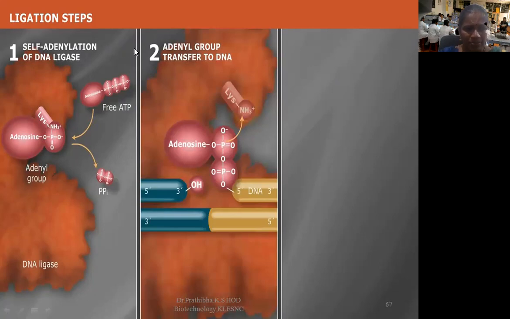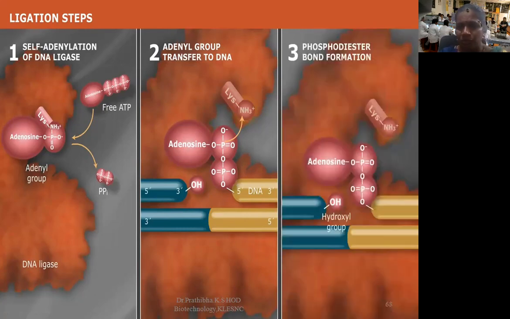In the second step, the adenyl group is transferred to DNA, to the 5' end of the DNA molecule. The adenosine monophosphate moiety activates the phosphate group at the 5' end of the DNA molecule to be joined, which is called the donor. In the final step, step 3, phosphodiester bond formation. In this case, what happens?